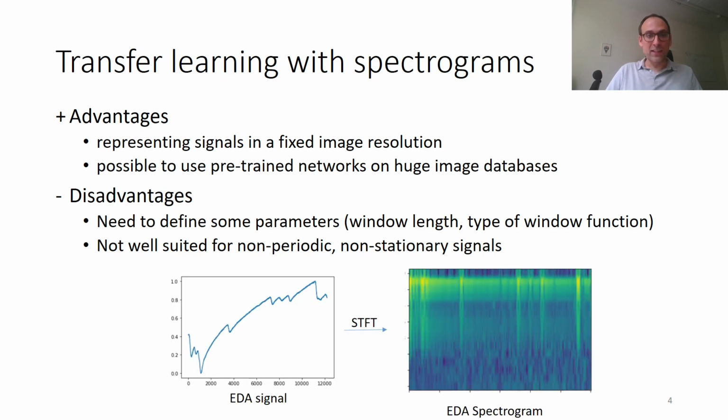And it happens that one very important signal in emotion assessment from physiological signals is electrodermal activity. You see here an example of electrodermal activity. And this signal is highly non-stationary and non-periodic, so that when you use a short-term Fourier transform on it, the result might appear as not that good, or at least it doesn't represent all the signal correctly.